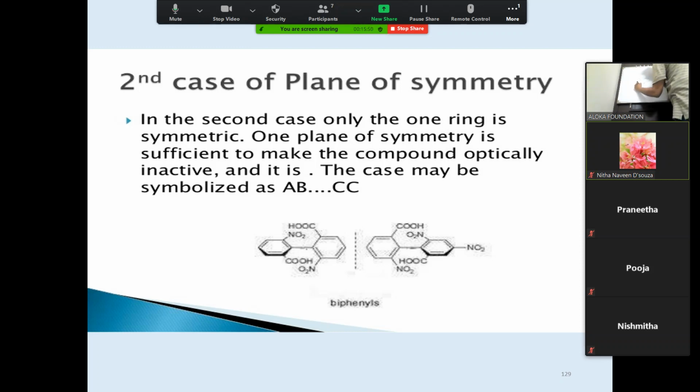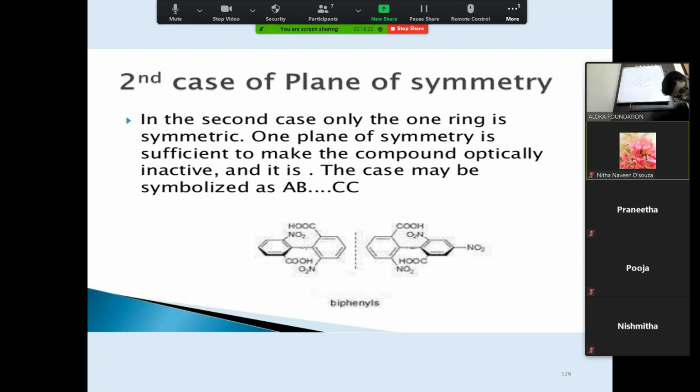So there is a plane of symmetry within this molecule. This molecule has a plane of symmetry. You can put any group over here, A, B. So there is no plane of symmetry there, but over here, in the second aryl ring, the phenyl ring, there is a plane of symmetry. So this will not be optically active. Did you understand the example, Fatima?